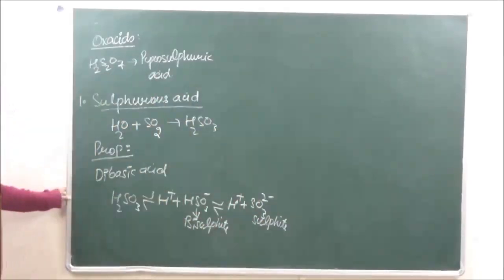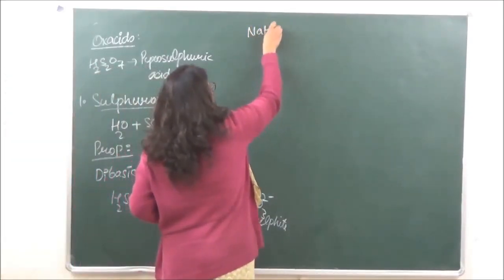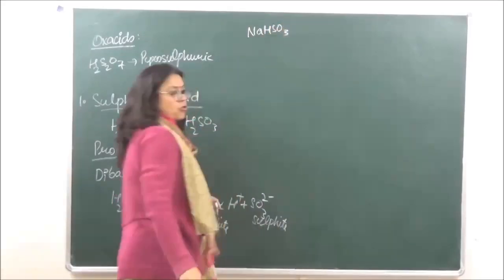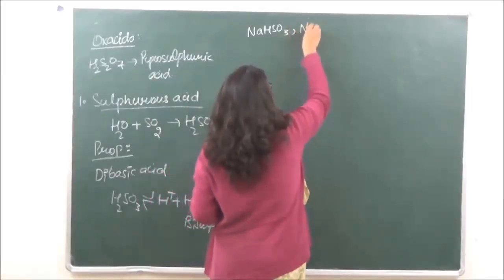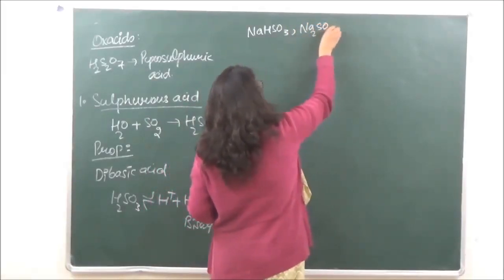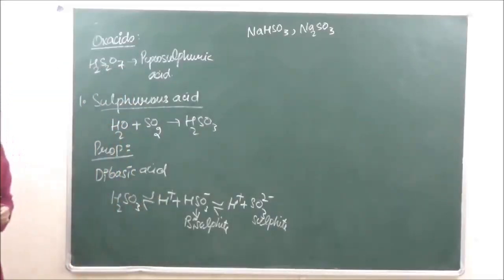So it gives us two series of salts, bisulfites of the type NaHSO3, right, and sulfites of the type Na2SO3.